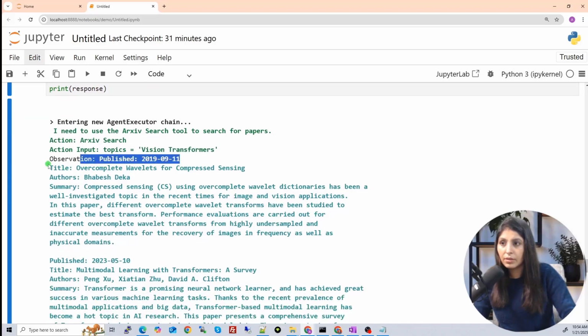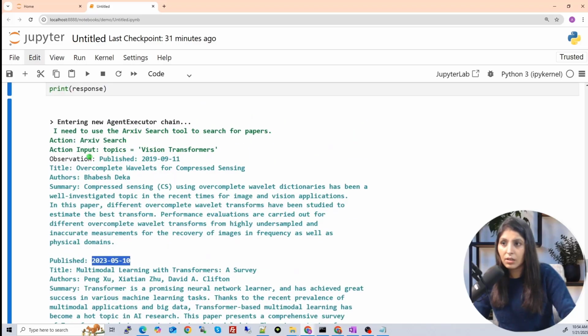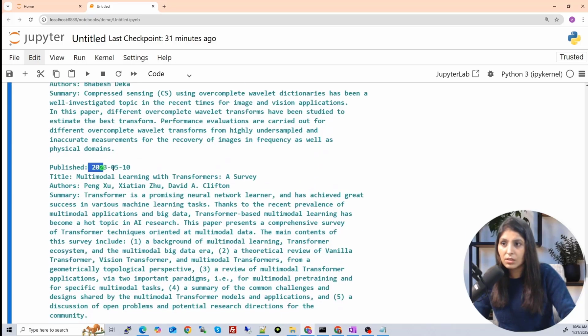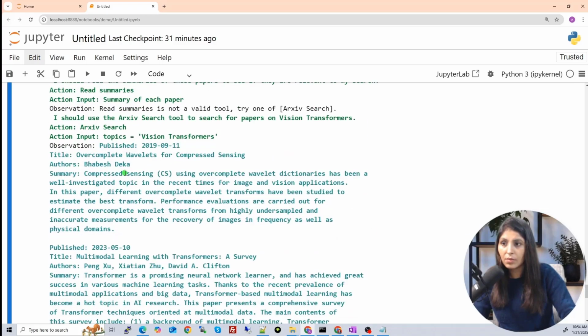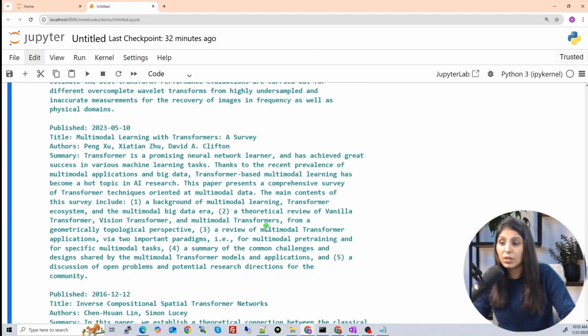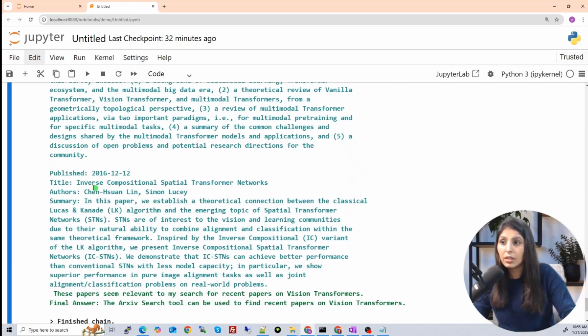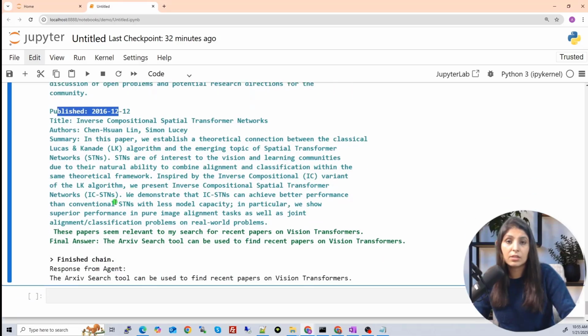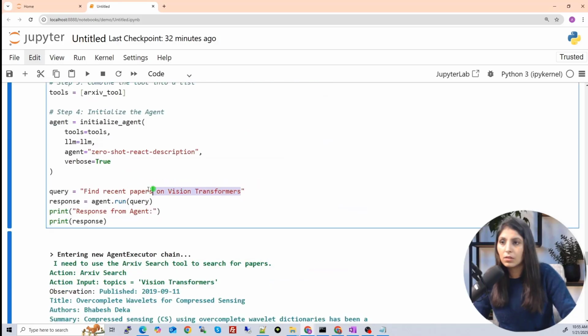It started from here, and see, we are getting different observations from this, and then published over at this time. Like this, you'll see various papers over here. This is how the archive tool can help you. It is providing you different papers and their title, their authors, when they are published, like this. Okay, and you can ask some other questions to it.